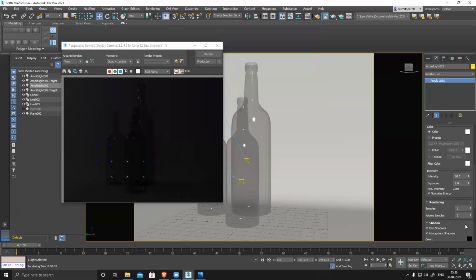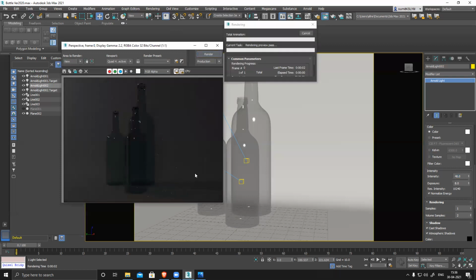I can still see 10 is not enough. I'll make this one maybe 20, and this one maybe 40. Slightly brighter, still not there yet. Yes. Right now it's still not there yet, so you have to render.